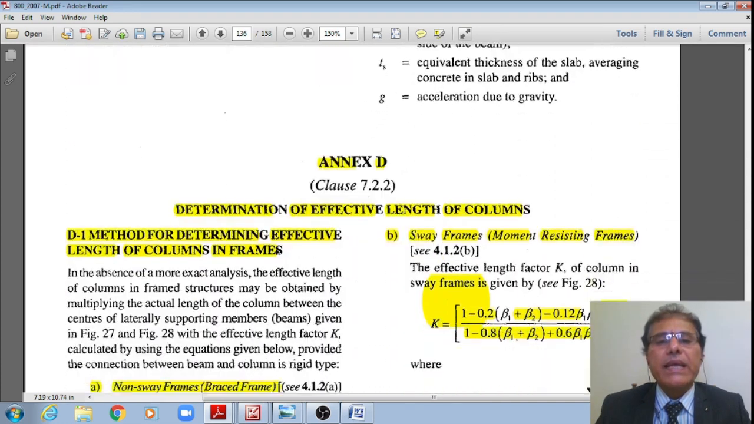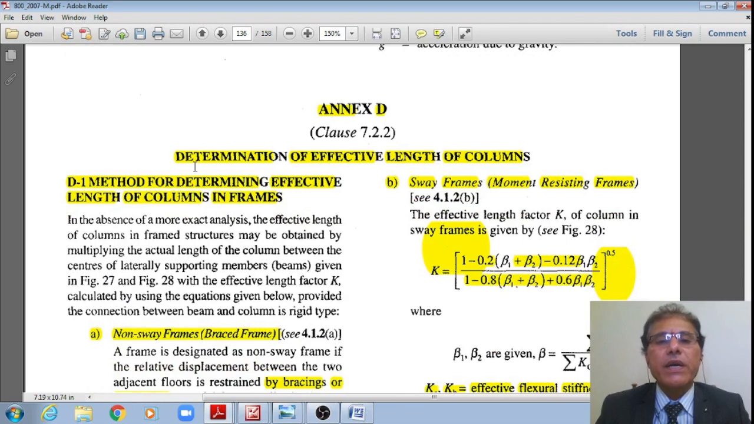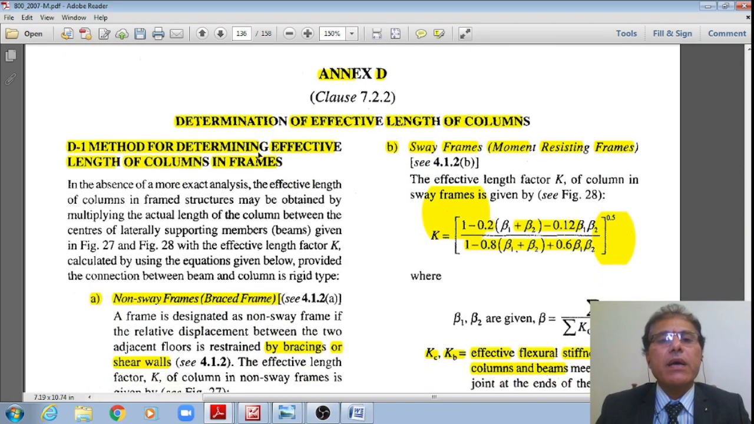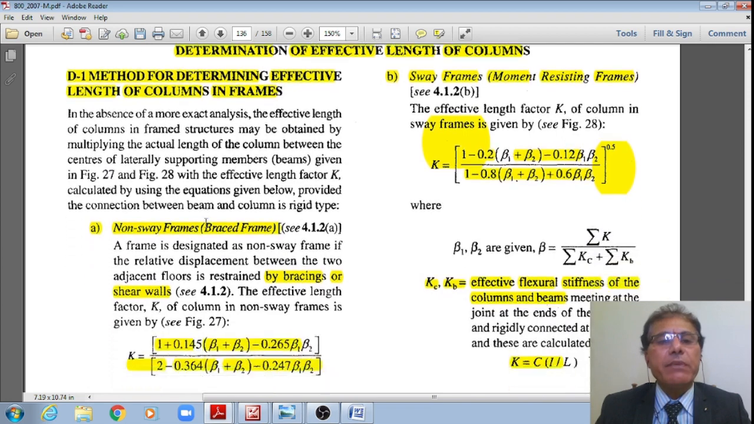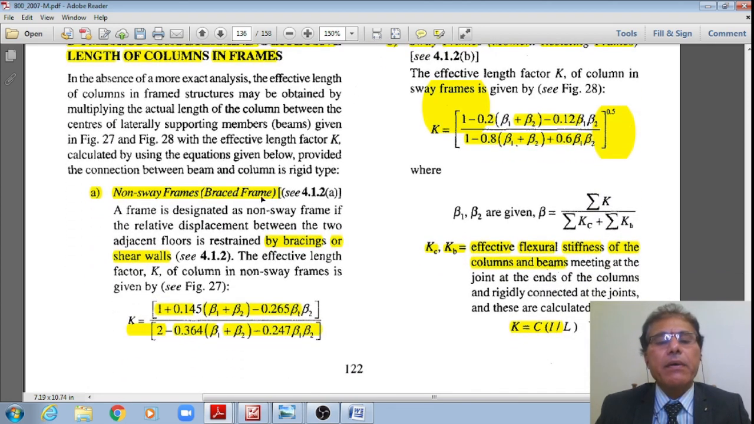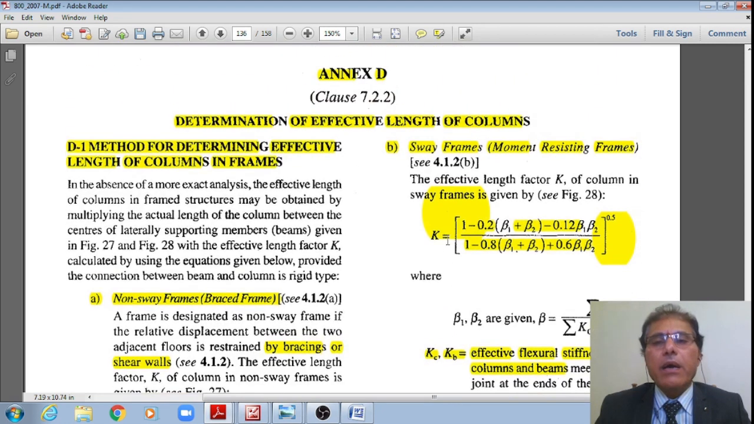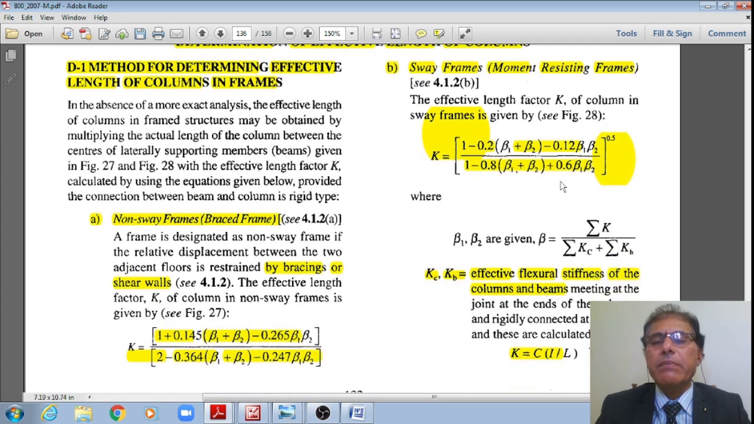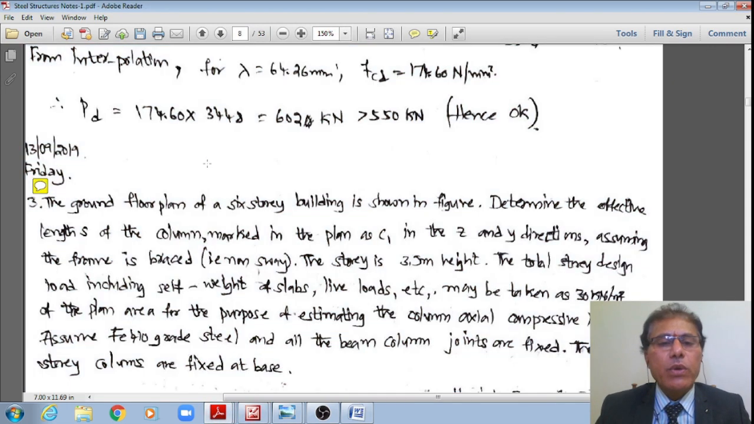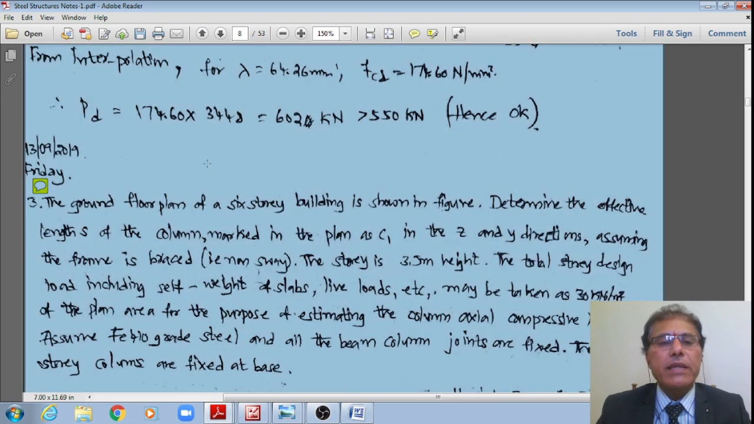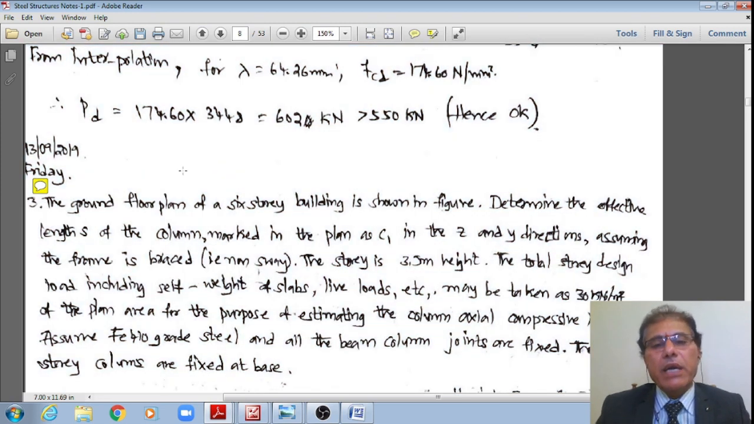This is Annex D, which is used for determination of the effective lengths of the columns, effective length of the columns in frames. Non-sway braced frames, where K is given by this value, and also for sway frame, moment resisting frames, K is given by this equation. Therefore, I am just recalling these formulae. I need to calculate what is the effective length of a multi-story building.